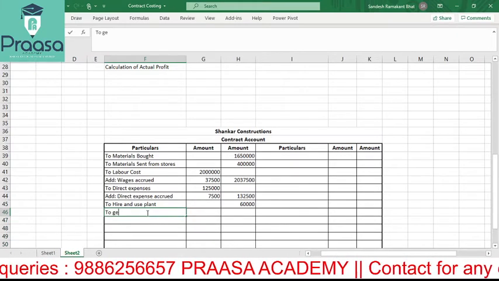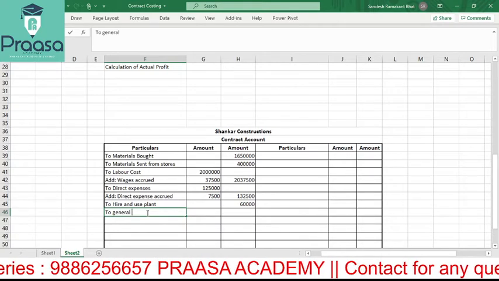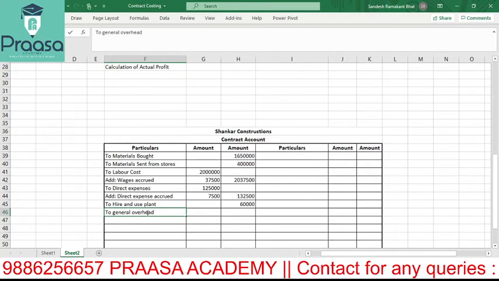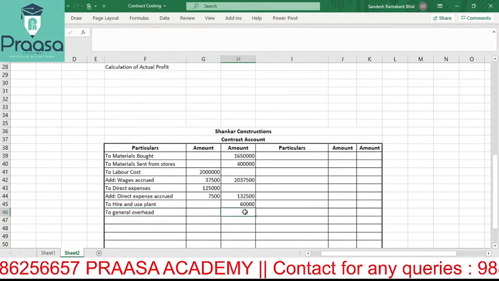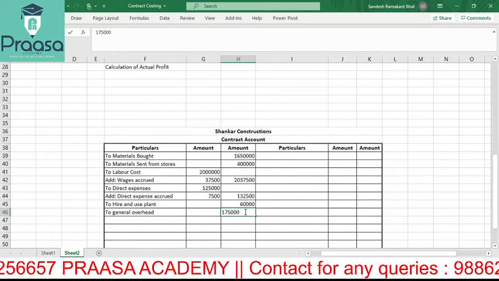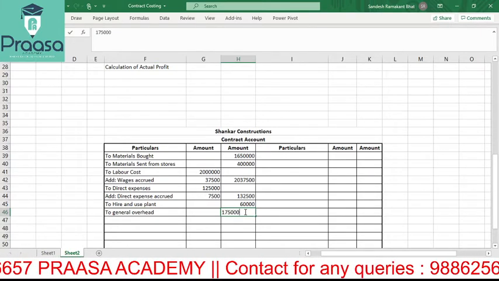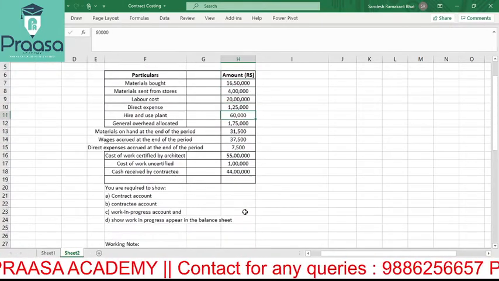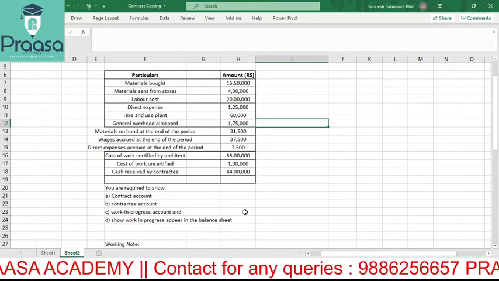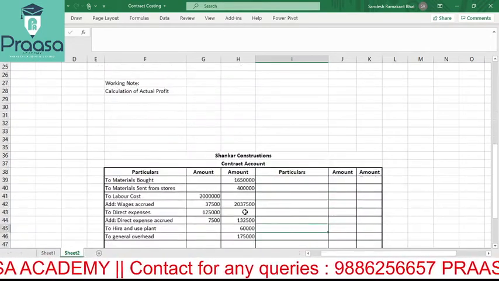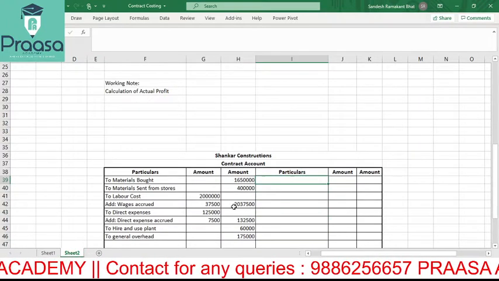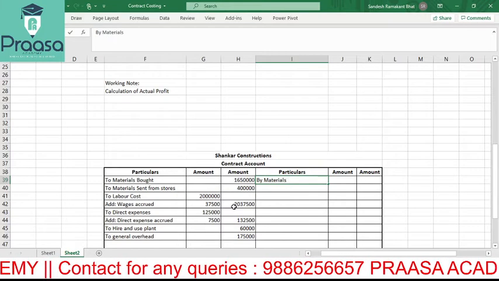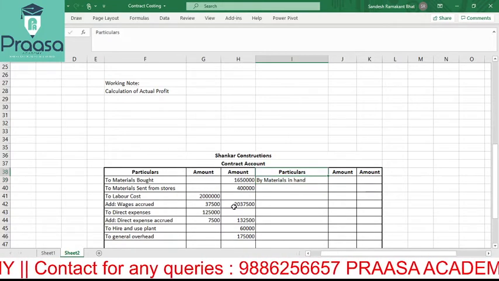To general overhead. How much allocated? 1,75,000. Any other expenses which prevail here? No. I guess we are good to go to the credit side of the account. By at the end, how much is remaining? Right? Materials in hand.